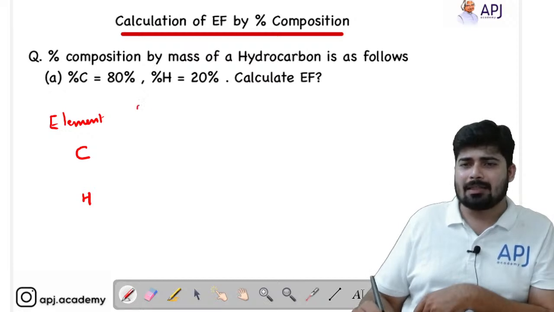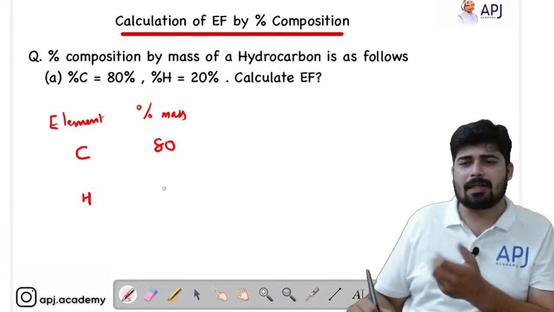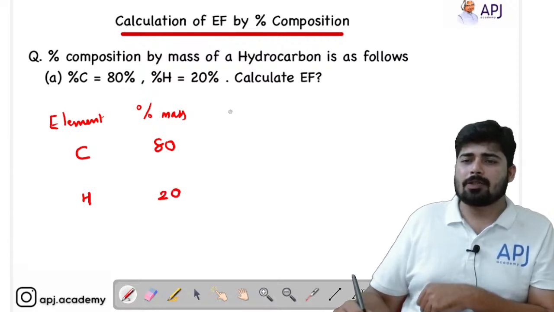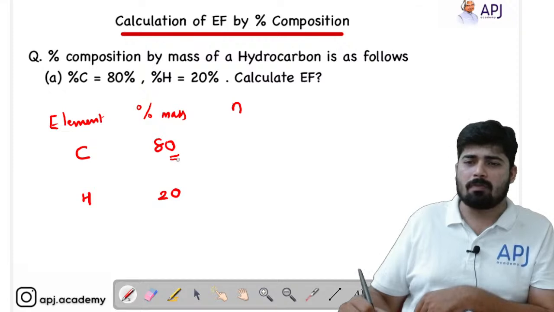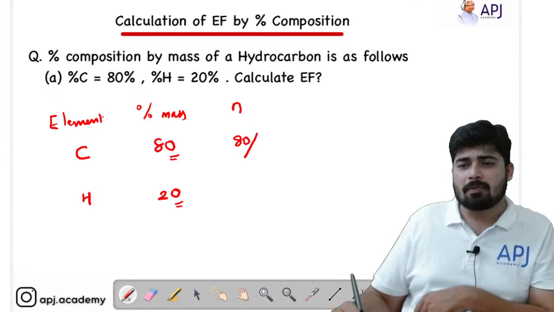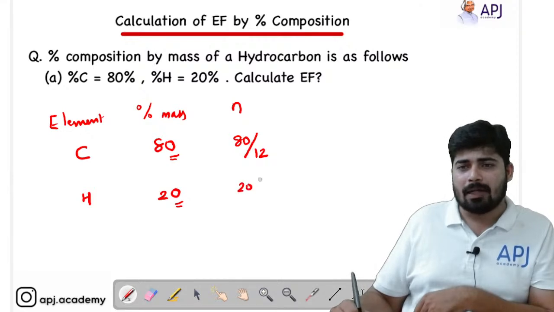Now let's write the percentage mass here. We know that carbon is 80%, so we simply write 80, and the percentage mass of hydrogen is 20. Now, students, we convert them into number of moles. What do we mean by number of moles? Number of moles is mass by molar mass. So 80 divided by the gram atomic mass of carbon, which is 12. Similarly, 20 divided by the gram atomic mass of hydrogen, which is 1.